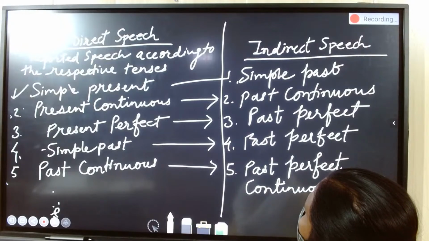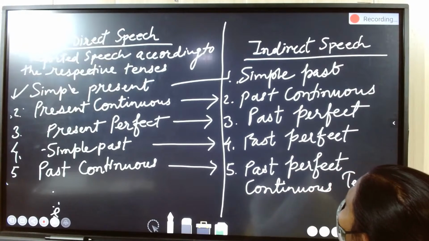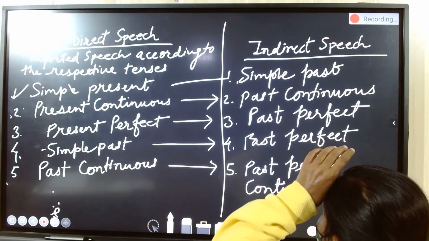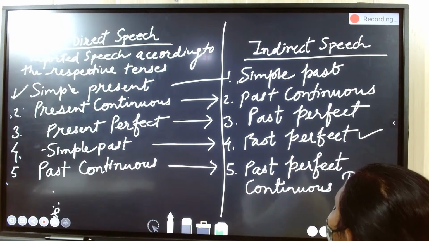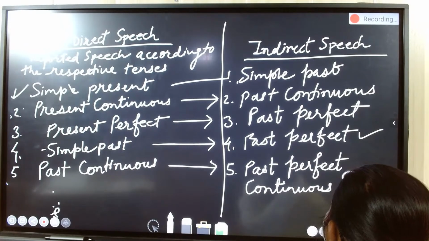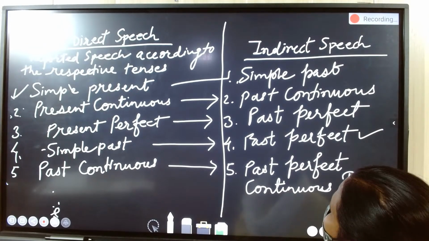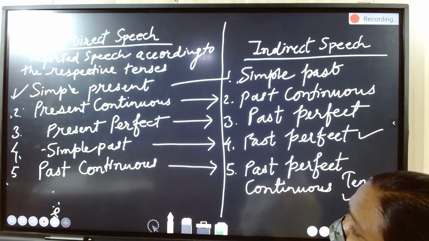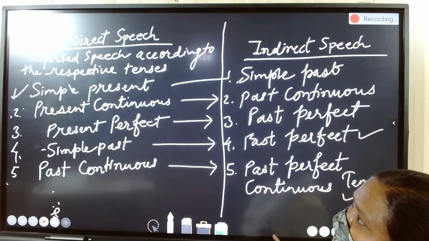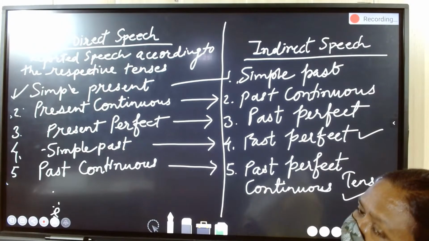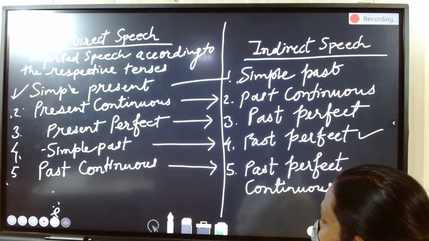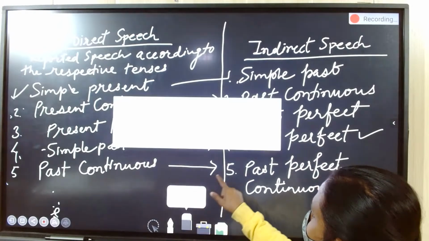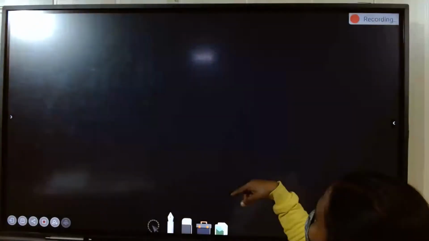That means simple present becomes simple past, present continuous becomes past continuous, present perfect becomes past perfect, simple past becomes past perfect, and past continuous becomes past perfect continuous tense. So this is the order for changing direct to indirect speech, students, when your reporting verb is given in second form of the verb. We are seeing the following examples of how to change simple present to simple past, children.